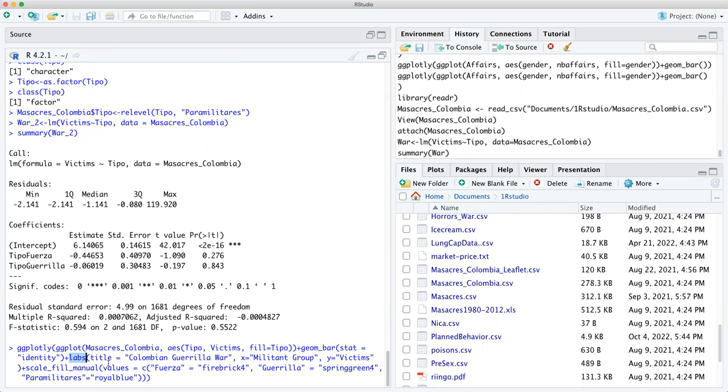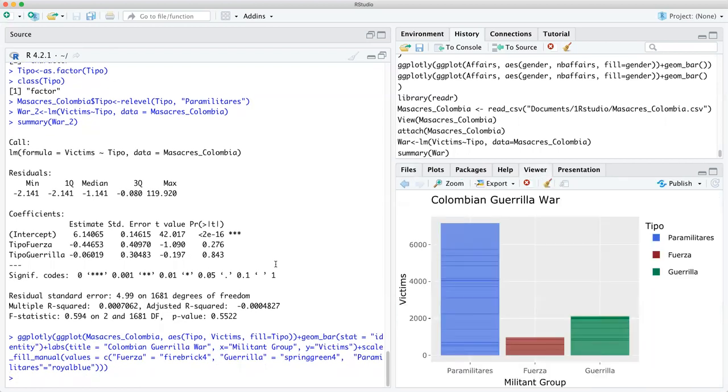Now, the plus scale fill manual, you're going to see the values I changed. And Fuerza is a color fire brick. Guerrilla is spring green 4, and paramilitary is royal blue. You got to keep them all in the parentheses. This is kind of interesting because let's see what we get. There we go. So now look at this.